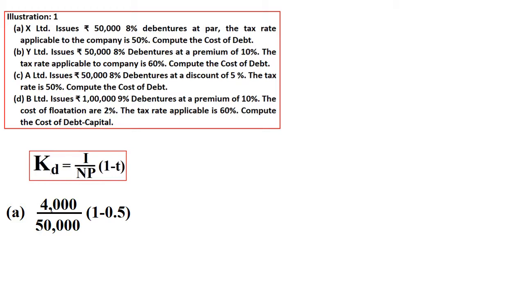So that is equal to 4,000 divided by 50,000 into 0.5, which is 0.04, or 4%. So this is our cost of debt after tax.